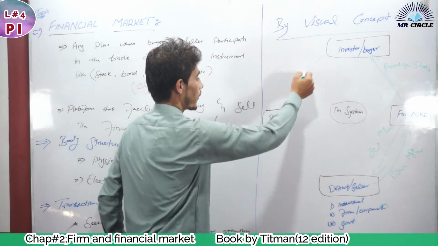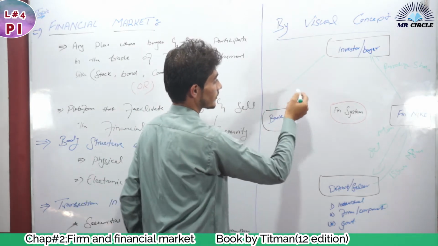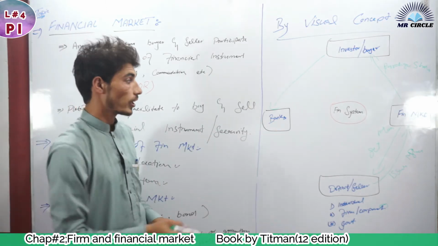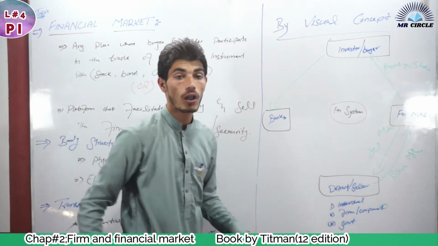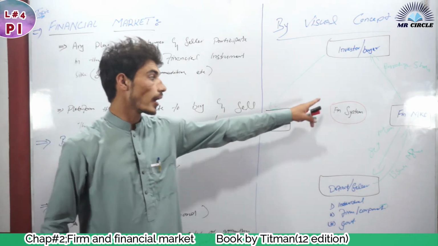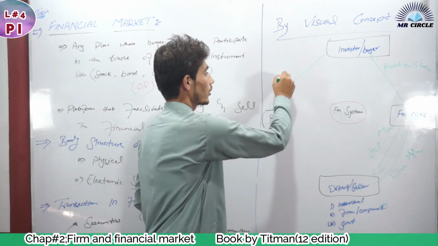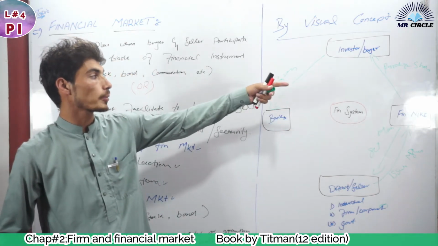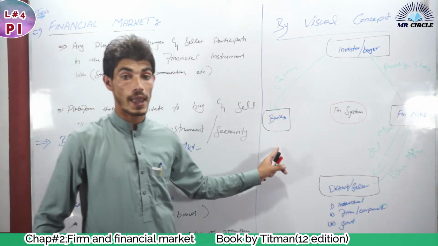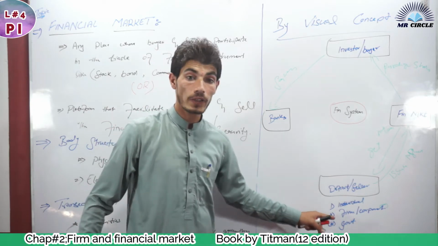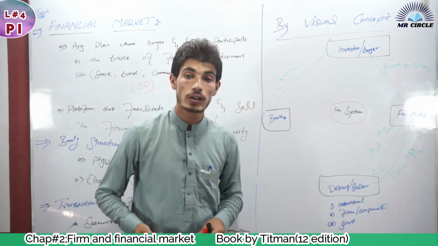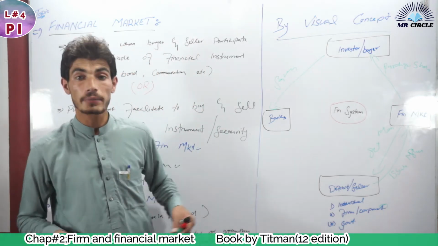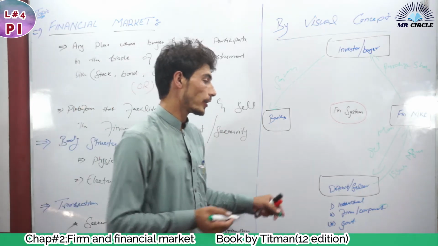We also have banks in this system, which we discussed in previous lectures, which are actually financial institutions. They also play the role of intermediary between the buyer and the seller. The households or people who have surplus money save their money in banks. When people, organizations, or the government need money, they go to banks and get money from banks on interest.